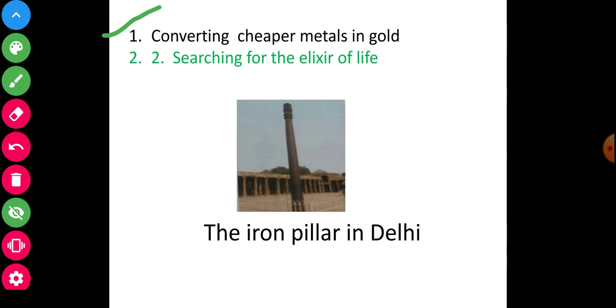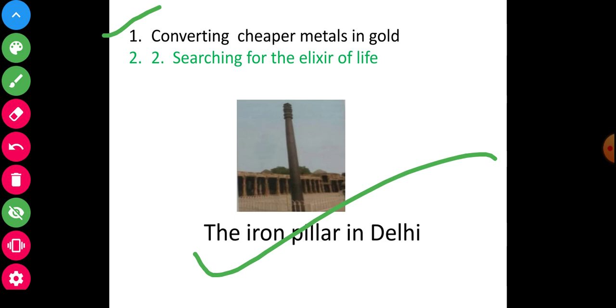Now, converting cheaper metal: later all these attempts proved false. The alchemists failed because their attempts were scientifically wrong. India had extracted iron much before this period. Have you seen it in history? The Indian iron and steel was well known. If you go to Delhi, there is one pillar situated near Qutub Minar. This is the iron pillar.